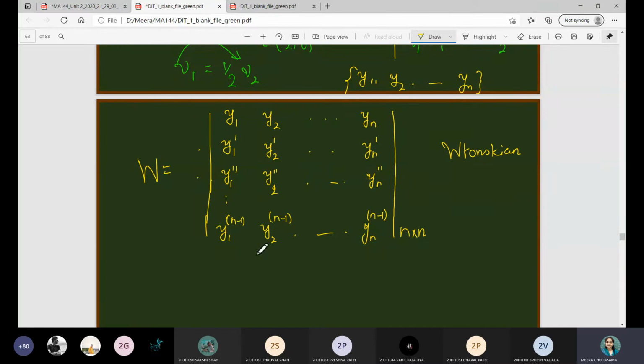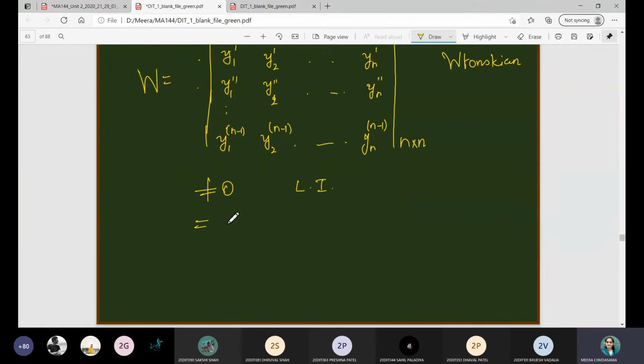When this determinant is not equal to 0, the given set is linearly independent. If it is equal to 0, the given set is linearly dependent. Whenever you have a determinant, it is easy to consider this notion with respect to the Wronskian, because you can easily solve the determinant of a 2 cross 2 or 3 cross 3 matrix.